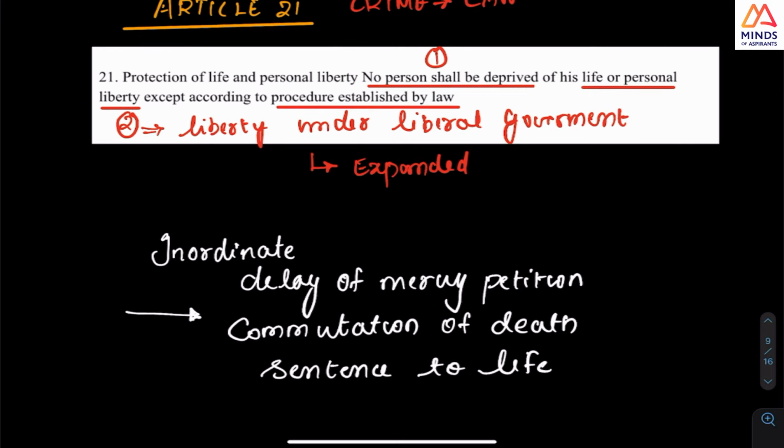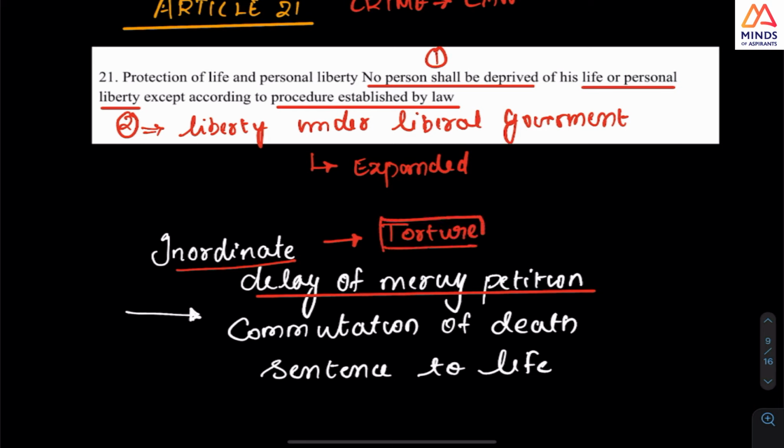And what the Supreme Court said in this is that there is an inordinate delay of the mercy petition, whether the mercy petition should have been rejected or accepted or whatever the case may be. But this inordinate delay was amounting to a lot of torture, and India has signed the international human rights declaration in 1948.